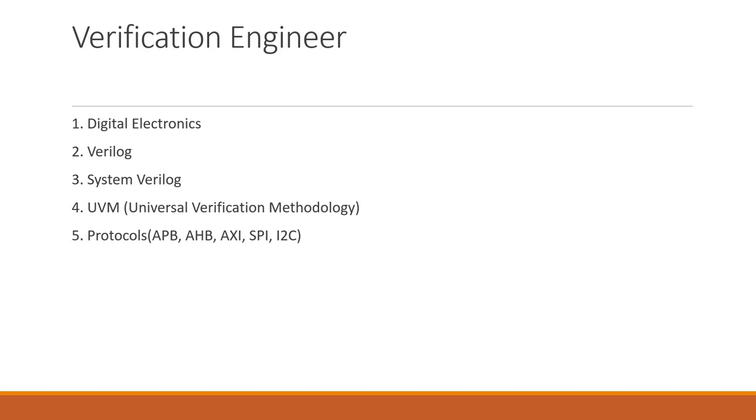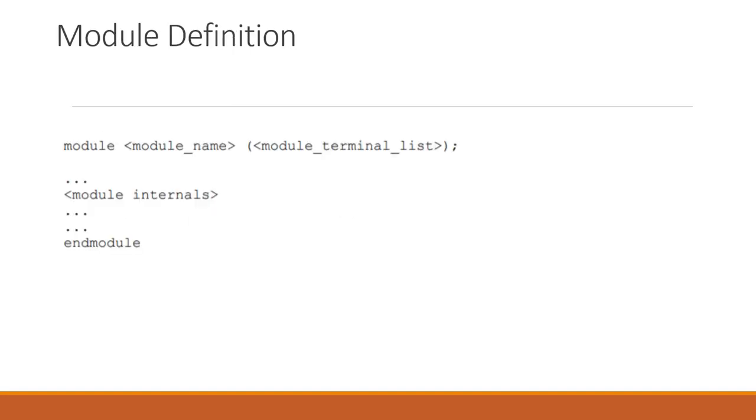So coming back, let's discuss how we can design, or how we can write the code for an AND gate. Before moving further, there are a few things which we should know.